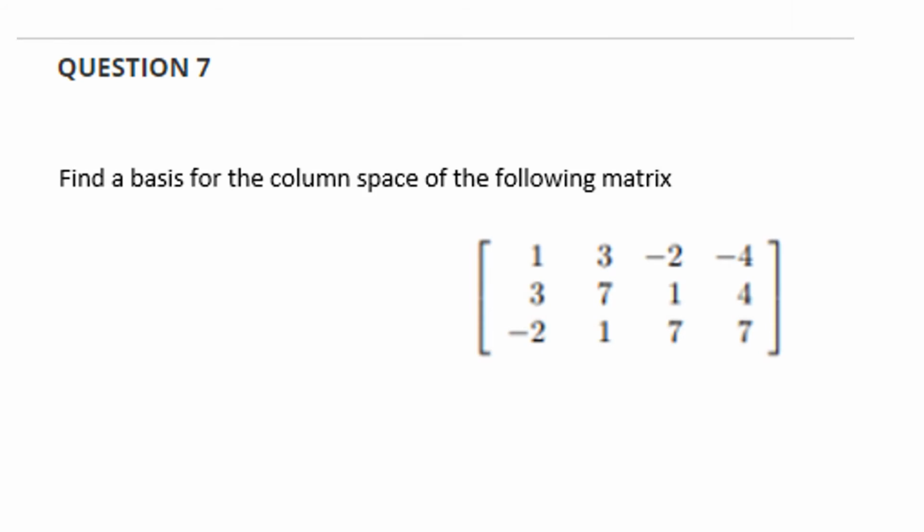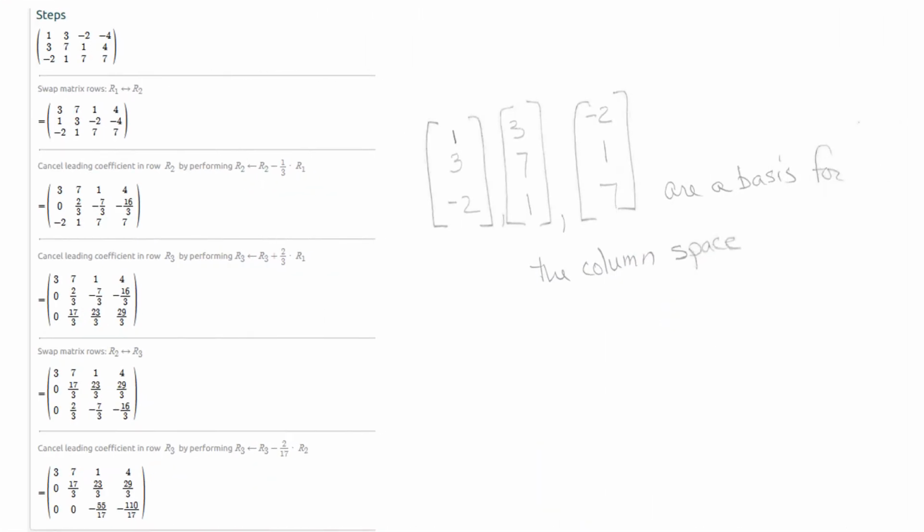Question 7, you were supposed to find a basis for the column space of the following matrix. So what we do is we row reduce it, and we find that there are pivot elements in the first three columns. That means that the first three columns up here are linearly independent of each other, and so these three column vectors are a basis for the column space.